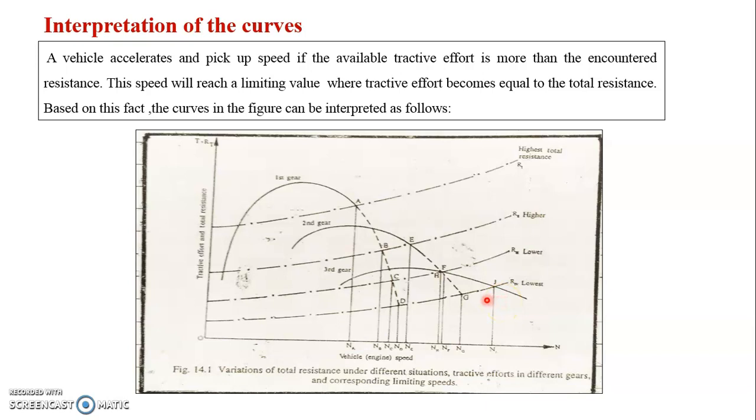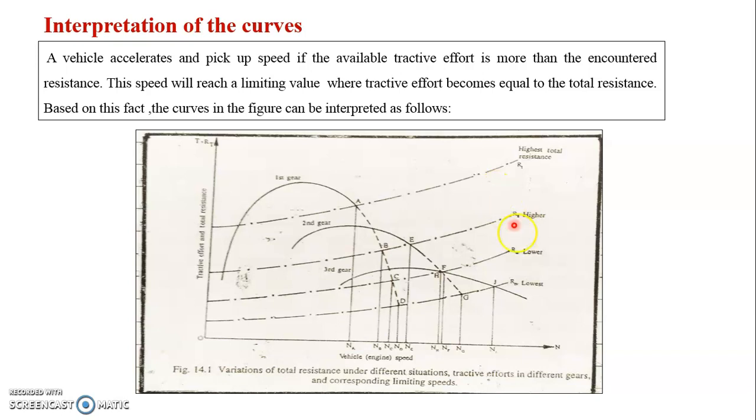Now, in shifting back from third gear to first gear: when the vehicle is moving on a flat road in third gear, the top gear, and finds a steep upward gradient, it faces an increased total resistance. The lowest resistance becomes the highest resistance as the vehicle finds the steep gradient.